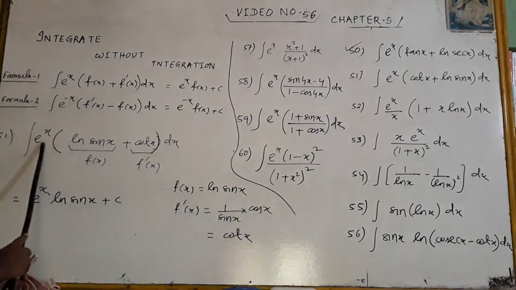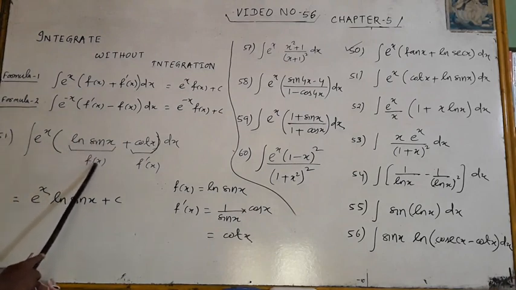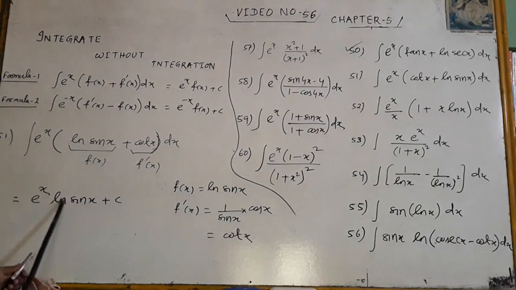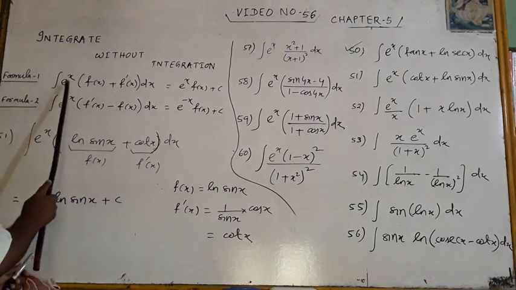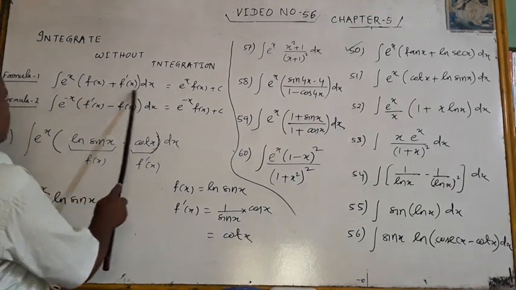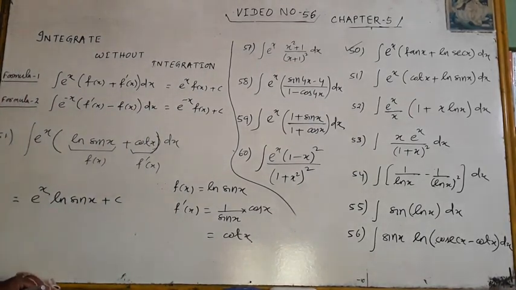So it is e to the power x ln sin x. I am taking it f(x). Then cot x is f'(x). The result is e to the power x ln sin x plus c. Okay? It is f(x), it is f'(x). Without integration I am doing it. But in exam you have to write this formula here. What is that? Integration of e to the power x (f(x) + f'(x)) is equal to e to the power x f(x). You have to write the formula. Okay?